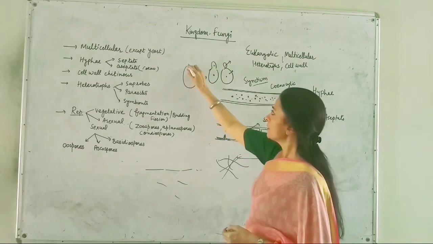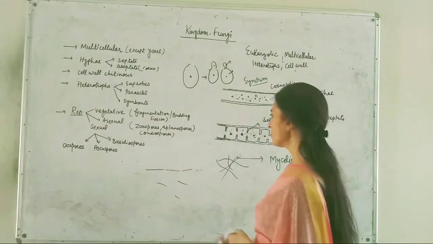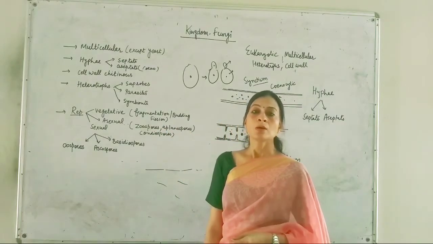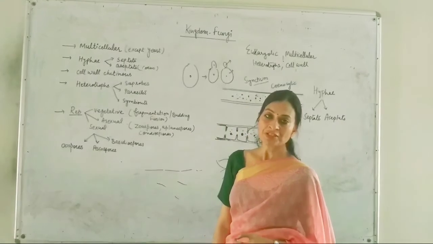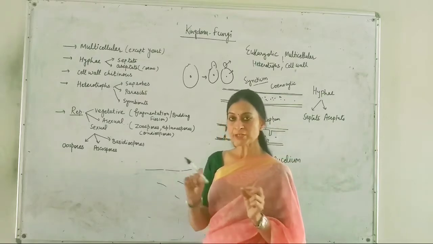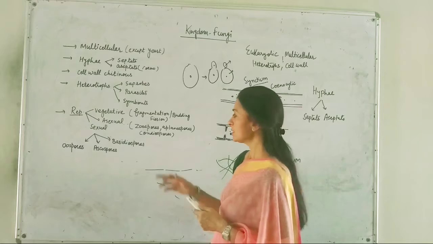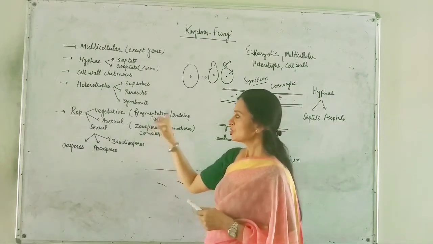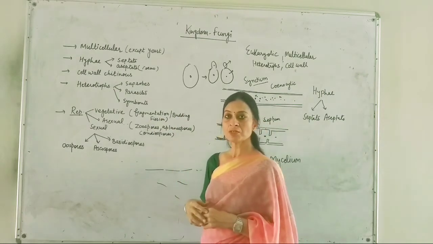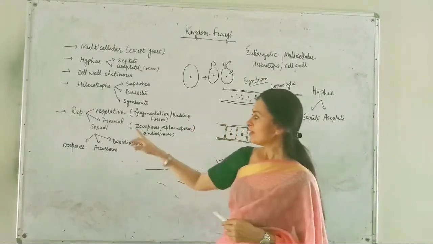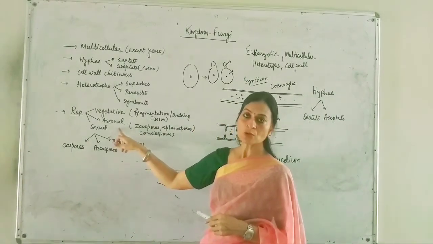Or they can also reproduce by the fission process. Means their body can split into two separate cells, and that is the fission. So this is the vegetative type of reproduction where no specialized structures are formed.